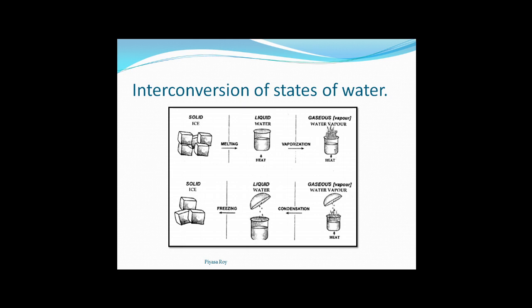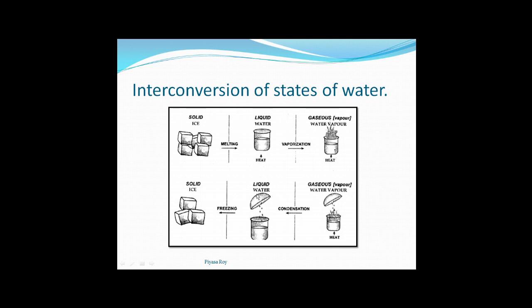Next, interconversion of states of matter. This is a very good example of physical change. Here you can see from solid ice we are getting water, that is liquid. This process is called melting. Here we are heating the solid ice, or if we keep it in the open, then also because of the room temperature it will melt. So we are getting liquid water. Now if we heat the water, it will vaporize and we will get the gaseous form of water, that is water vapor. This process is called vaporization.